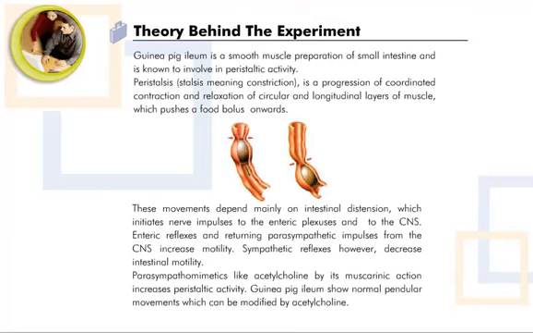The movement depends mainly on intestinal distension, which initiates nerve impulses to the enteric plexuses and